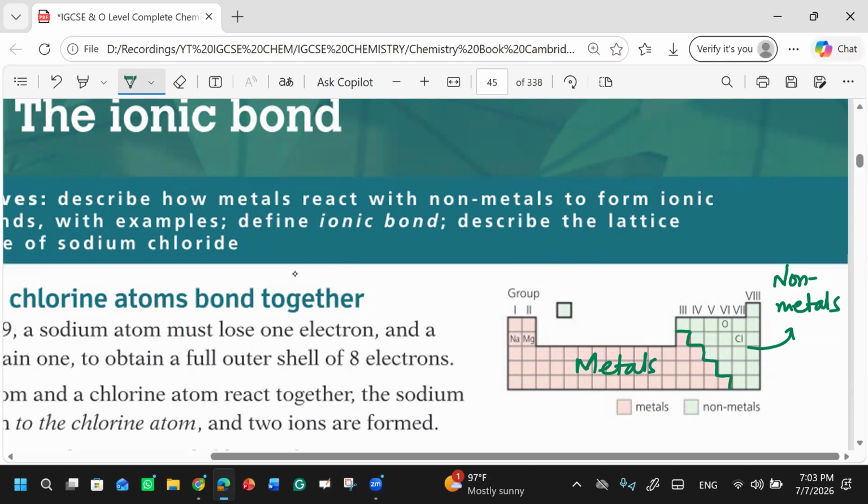Ionic bonds are formed by the bonding between metals and non-metals. Simply, metals lose electrons, while non-metals gain electrons. Clear? And this is how ionic bonds are formed.